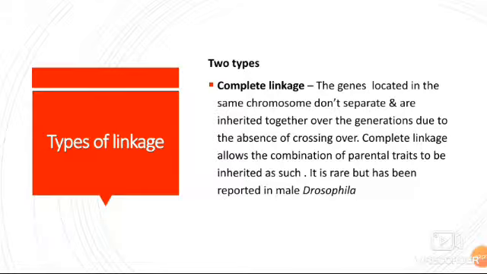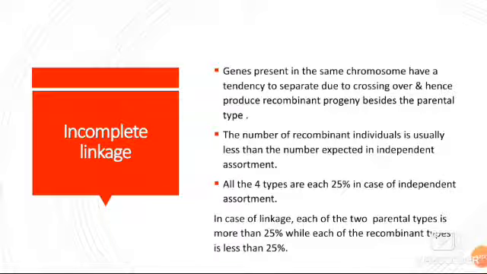Now we will discuss incomplete linkage. Genes present on the same chromosome have a tendency to separate due to crossing over, hence produce recombinant progeny besides the parental type. As we discussed, in complete linkage the genes do not separate, but in incomplete linkage, genes separate due to crossing over. In the previous part, crossing over is absent, but here crossing over is present.